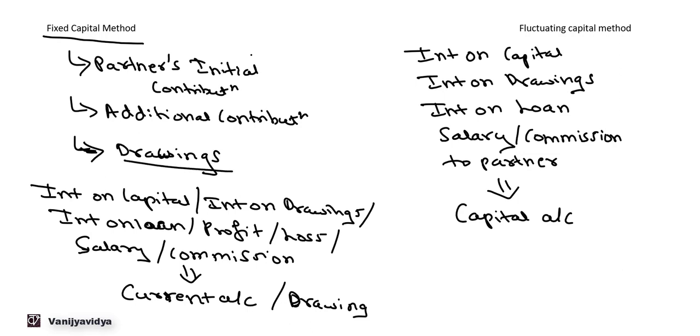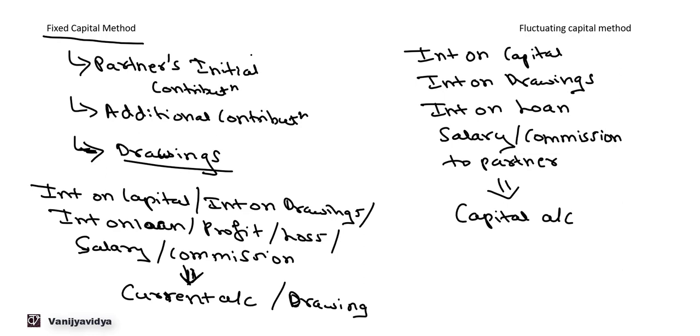Only drawings of the initial partner's contribution or additional contribution by the partner, that is some major drawing, if the major amount is withdrawn by the partner from its initial contribution or additional contribution, only then that drawing will be routed through the capital account, and otherwise all other drawings will be routed through the current account.